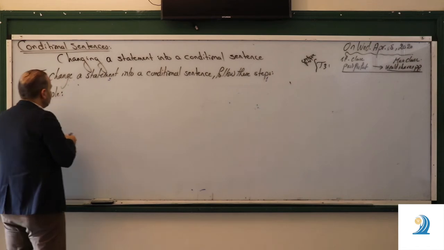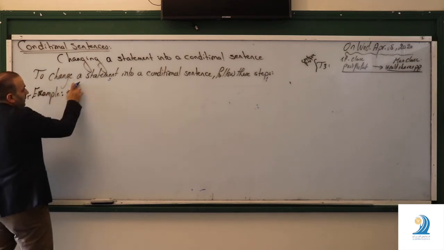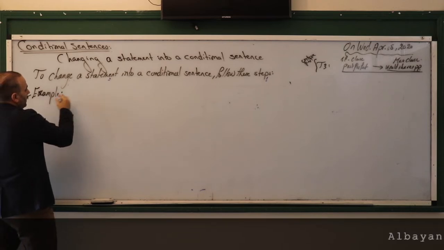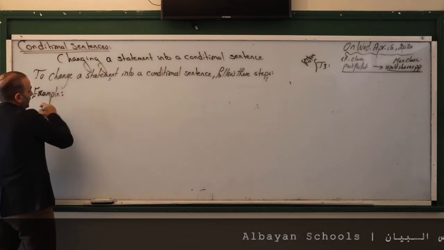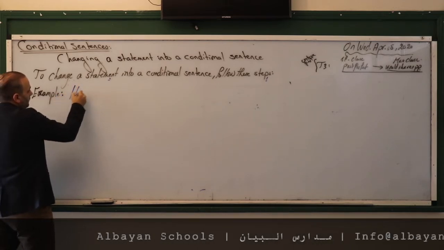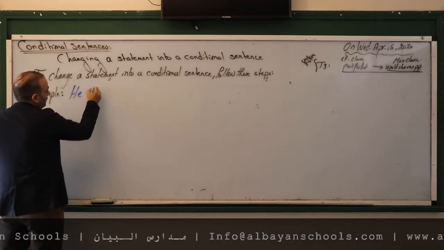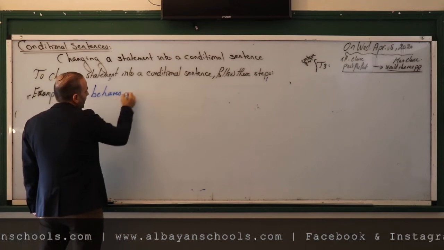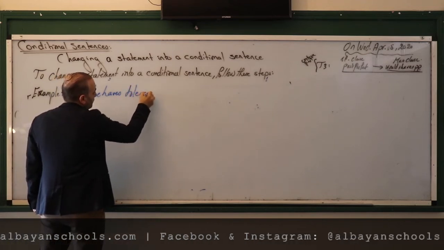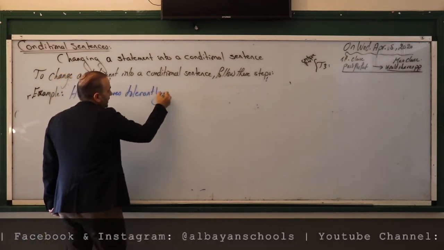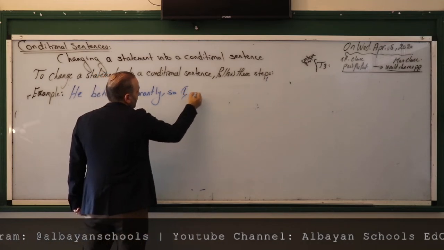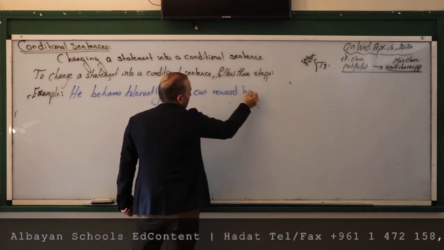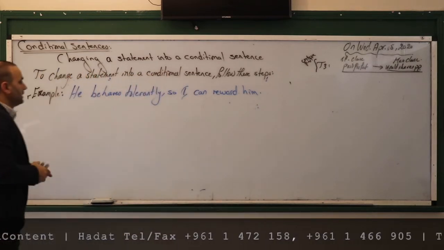Look, here, let's say, for example, he behaves tolerantly, okay, so I can reward him, okay, that's as an example.